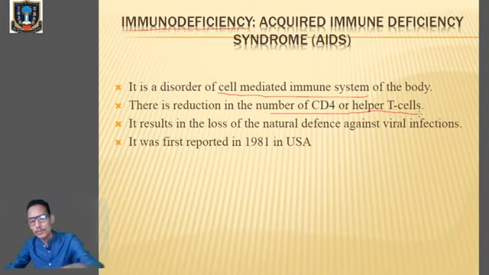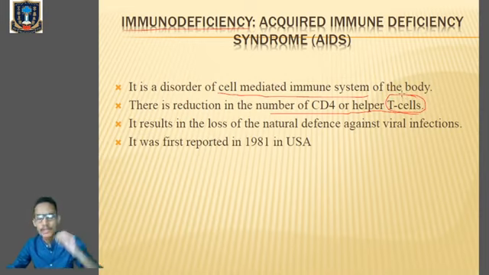Once this HIV virus enters the body of an individual, it will affect the helper T cells or helper T lymphocytes. Once the T cells are infected, their number will keep on decreasing. Clear? As a result, the immune system of an individual will also decrease.